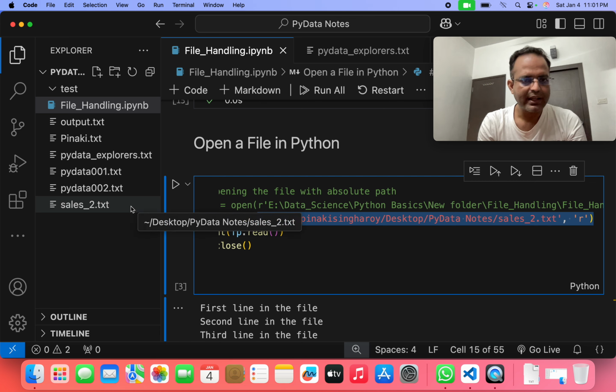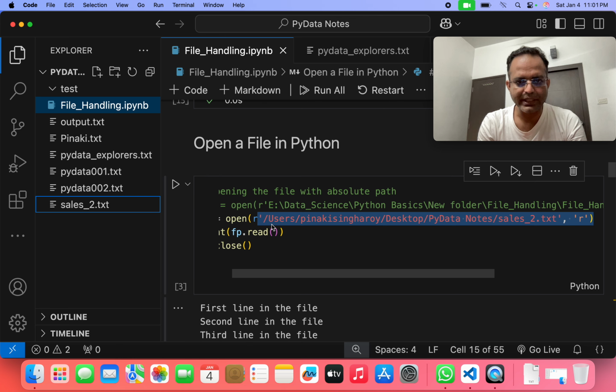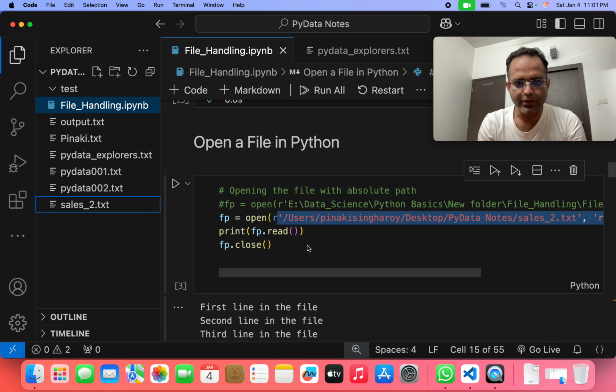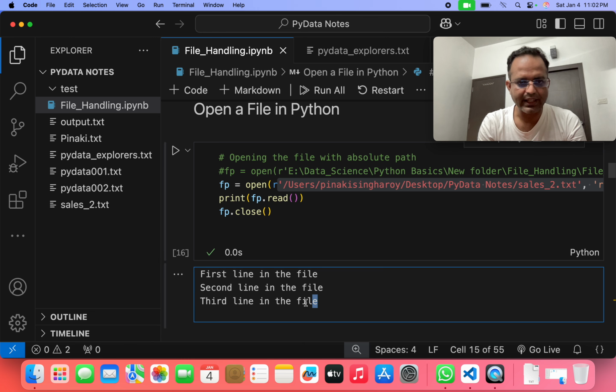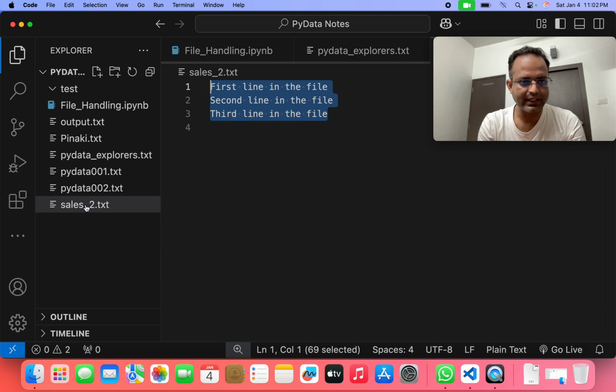How can we get the path? We go to that file, right click on it, and copy the path. We paste it here, then open it in read mode. Then we write print fp.read, then fp.close. Again we close that file after opening it. Then if we run that program, we can easily see within sales_2.txt these three lines written here. So this is another way to access the file as well. You can cross-check it after opening this file.